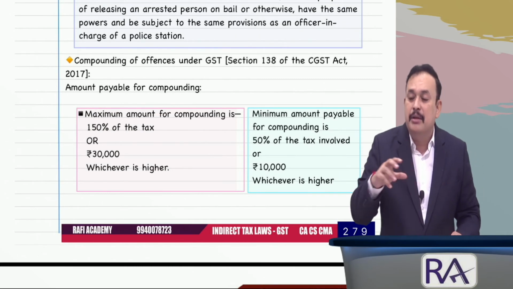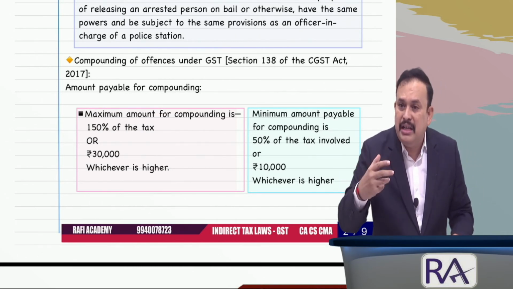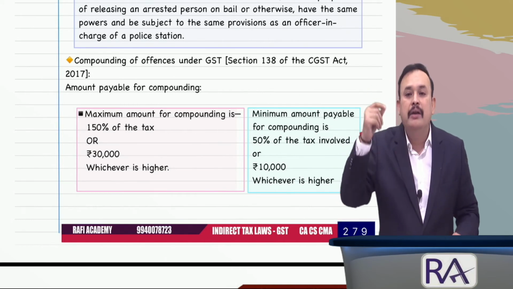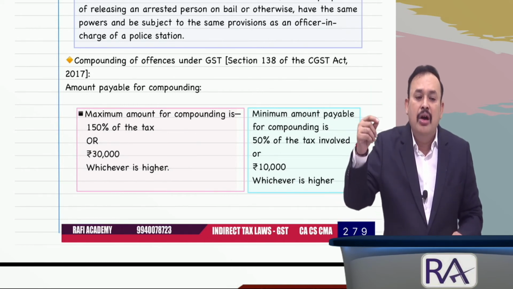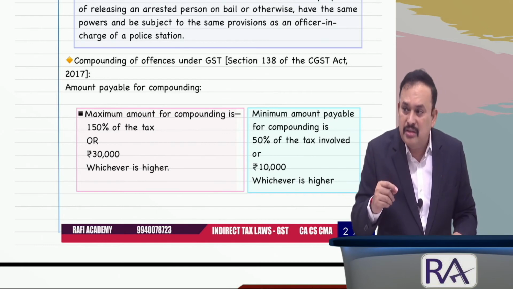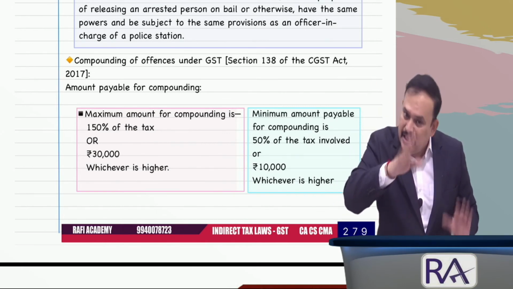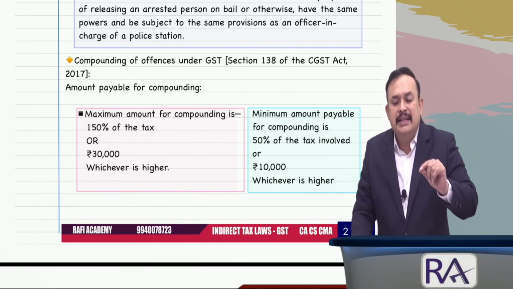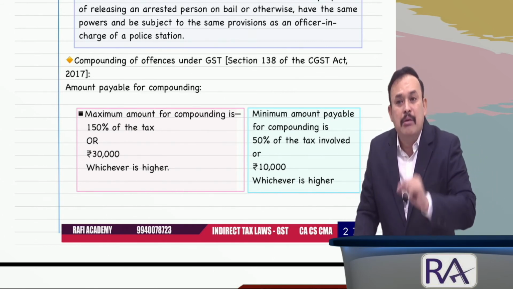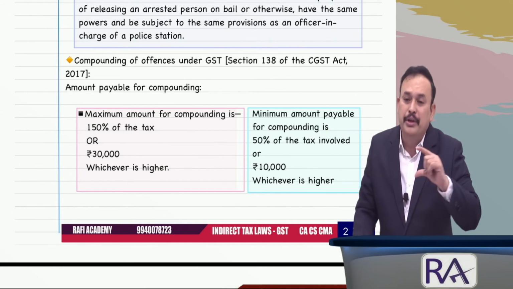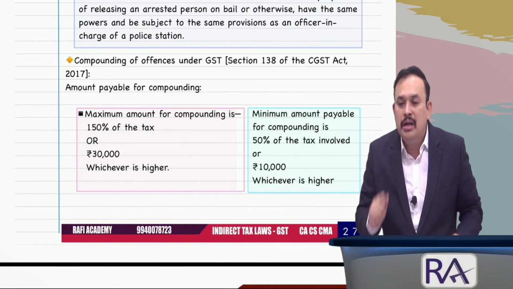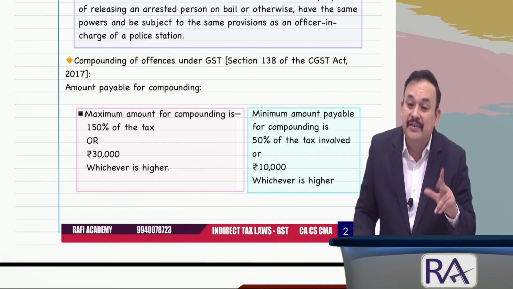If compromise takes place, the penalty or fine in the case of compounding of offence is a maximum of 150% of the tax or rupees 30,000, whichever is higher, as per CGST. The same quantum for SGST also will be there. Further, the minimum fine under the compounding of offence is 50% of the tax or rupees 10,000, whichever is higher.